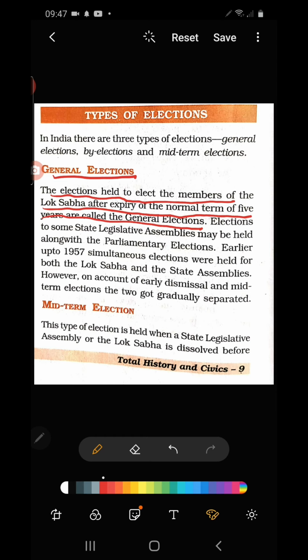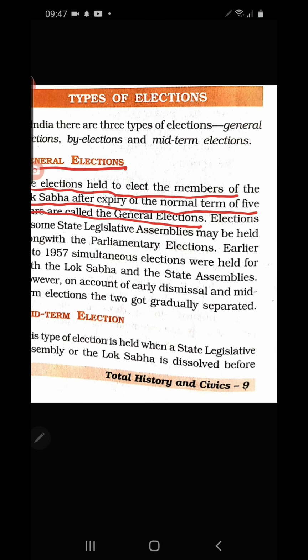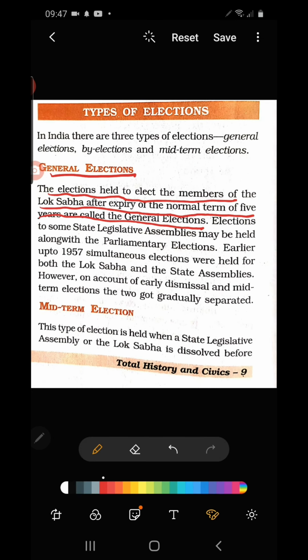Next is the midterm election. In simple terms, what is a midterm election? If a house is dissolved before the term of 5 years and an election is held, that election is called a midterm election.